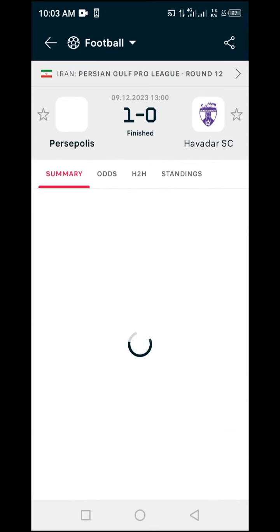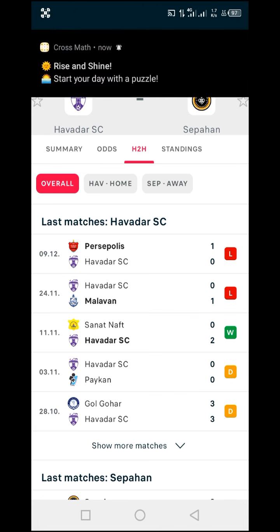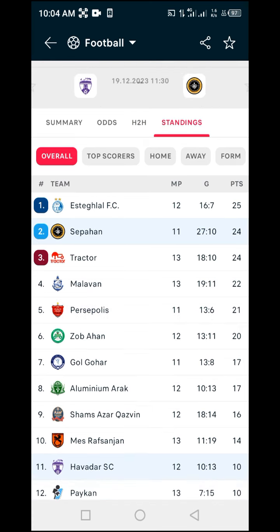They had a loss with Persepolis, and I want to check the position of Persepolis and compare it with Sepahan. If Sepahan is better than Persepolis, then the possibility of Sepahan beating Havada is very high. This is where we are going to draw the conclusion of this particular area. So what I want to do now as the first case is to go to the standing and compare Persepolis with Sepahan. This is Persepolis here in the 5th position, while Sepahan is in the 2nd position.